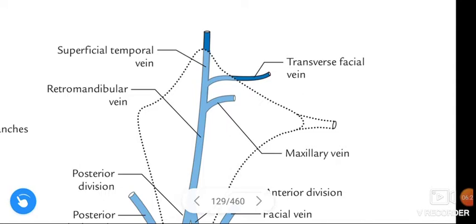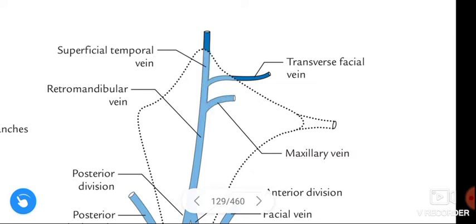See this figure. This is about the retromandibular vein, which occupies the intermediate zone of the parotid gland. This retromandibular vein is formed by union of the superficial temporal vein and the maxillary vein. This is the superficial temporal vein and this is the maxillary vein.